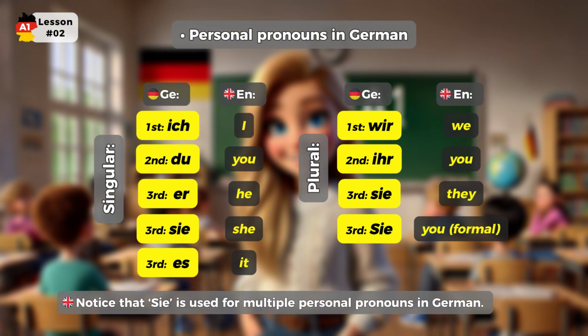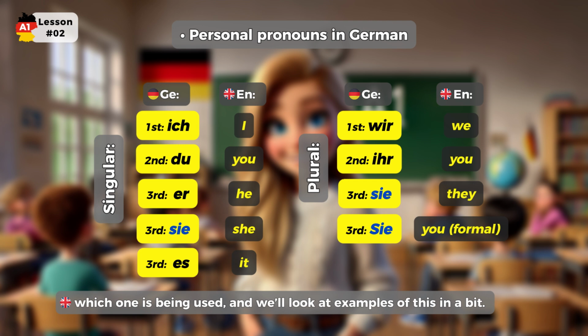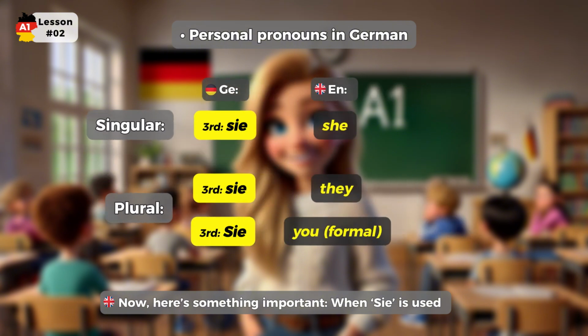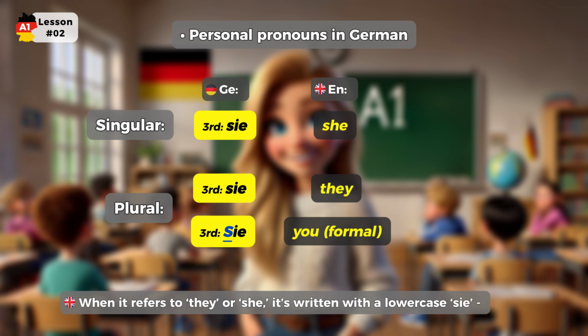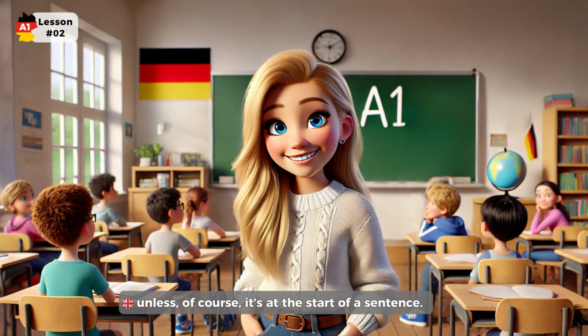Notice that sie is used for multiple personal pronouns in German. It can refer to they, you in formal situations, or she. Don't worry. Context will help you figure out which one is being used, and we'll look at examples of this in a bit. And here's something important. When sie is used to mean you in formal situations, it's always capitalized, even when it's not at the beginning of a sentence. When it refers to they or she, it's written with a lowercase s, unless, of course, it's at the start of a sentence.